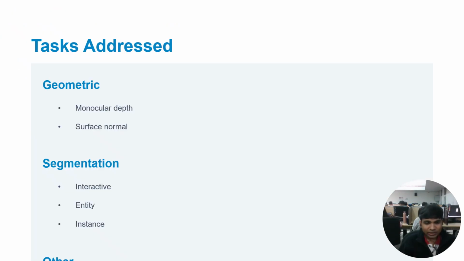Let's break down the tasks DICEPTION handles. On the geometric side, it performs monocular depth estimation and surface normal prediction. For segmentation, it does interactive segmentation with point prompts, entity segmentation, and semantic segmentation, and finally, it also handles human keypoint detection. This diverse set of tasks demonstrates the true generalist capability of the model.